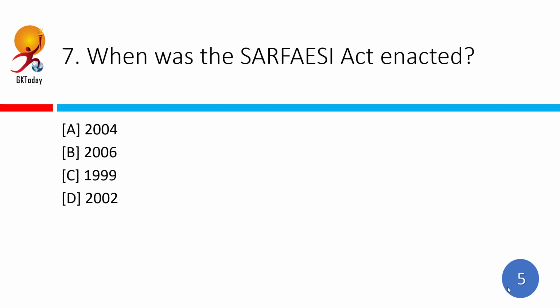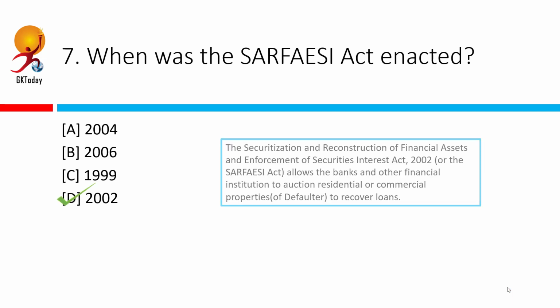When was SARFAESI Act enacted? So SARFAESI stands for Securitization and Reconstruction of Financial Assets and Enforcement of Security Interest, and it was enacted in 2002.